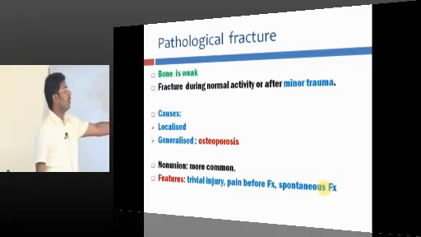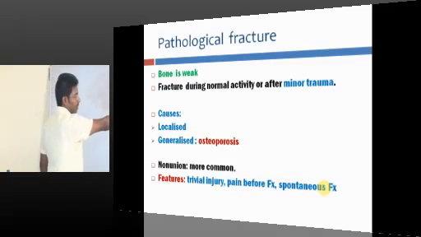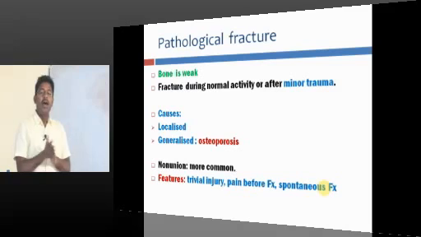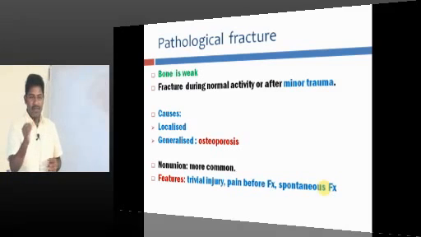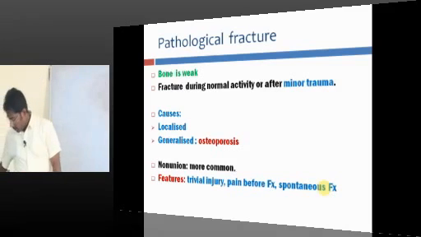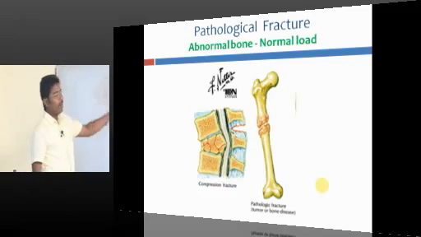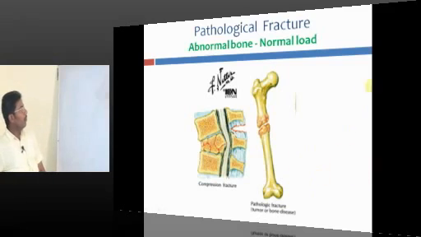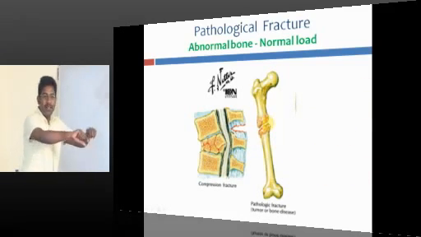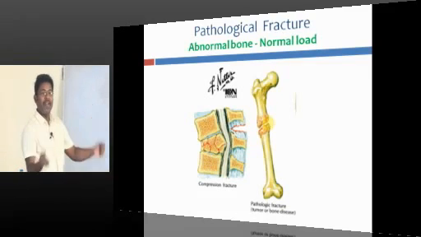Okay, that is this part. These are the symptoms you can come across: trivial injury, pain before fracture, spontaneous fracture. These are the clinical history you can get to find out whether it is a pathological fracture. Okay. Look at the picture. Here, the bone is diseased, so you can simply break it. You don't need more energy.